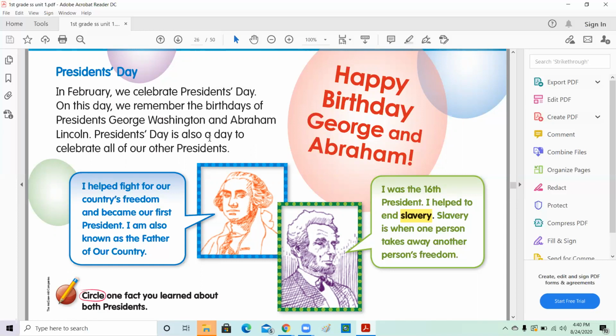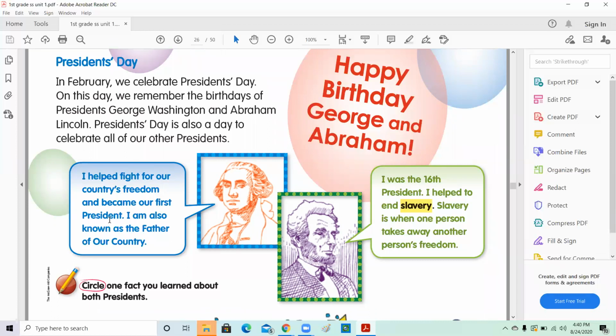President's Day is also a day to celebrate all of our other presidents. At first it was only for President George Washington and Abraham Lincoln, but now we celebrate all other presidents on this day in February.